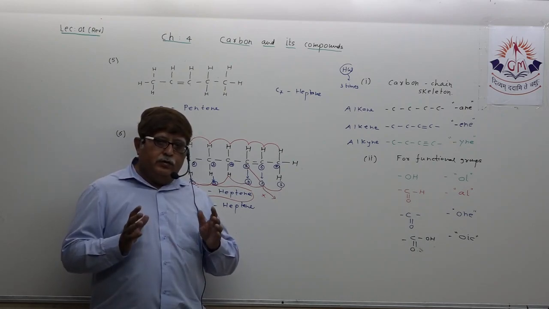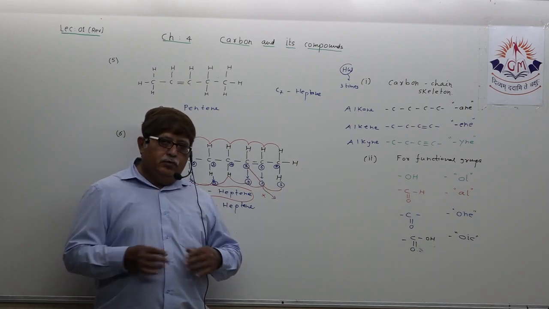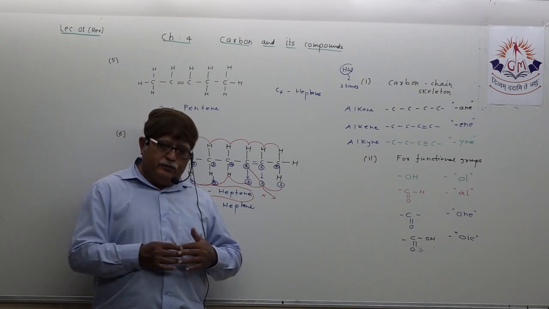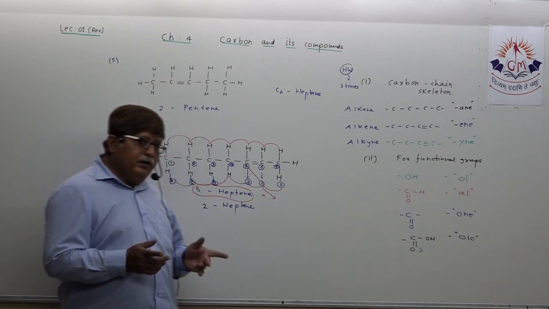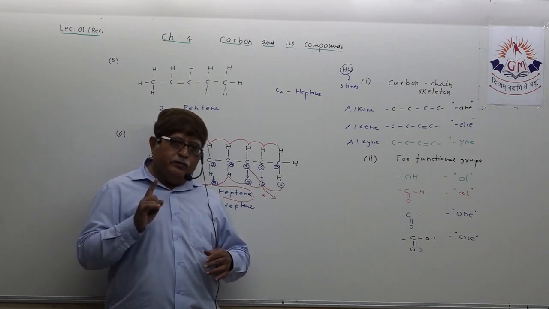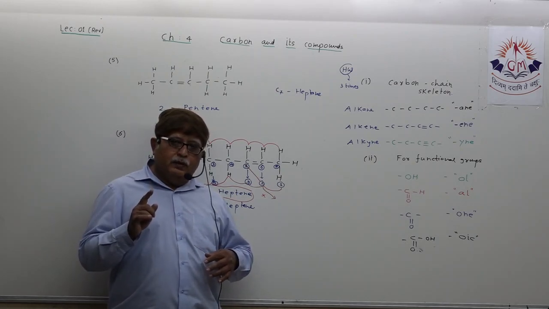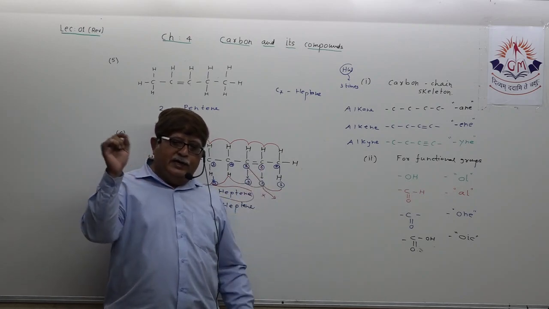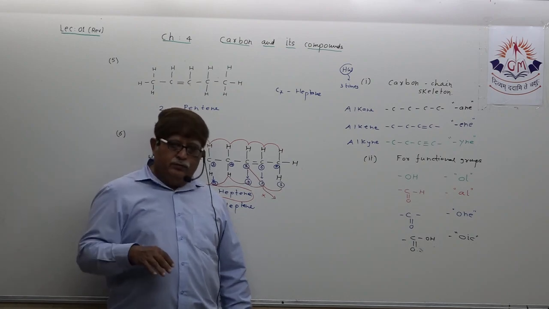Whatever organic structures I have drawn here, you need to draw them twice. Understand how we will practice in homework? Two ways. First, you will write the title this way: name all organic compounds.